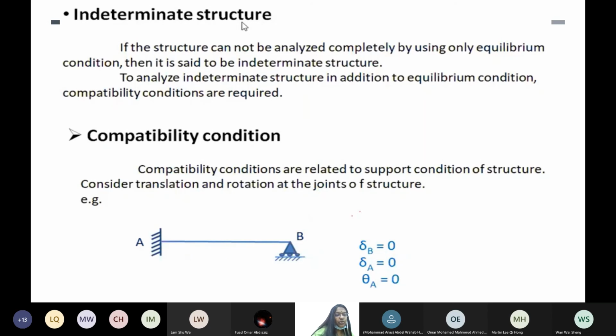Whenever there is a load acting on it, say a UDL, which is easy for you to understand the distribution. Imagine there is a UDL acting on it. Because of this, the member will bend like this, isn't it? This is called displacement.